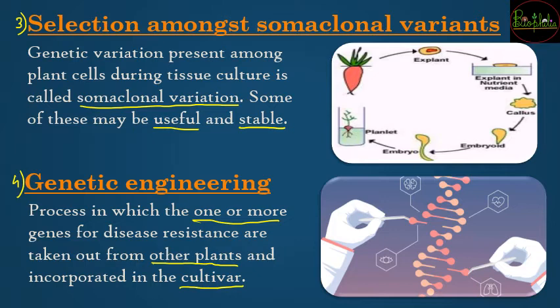So that is nothing but genetic engineering, the most advanced type. You are actually choosing the genes and then placing them into some other plant, so that because of the genetic variations उसके अंदर भी वो disease resistant capability आ जाए. So that was about the 4 types through which the disease resistant varieties can be formed.